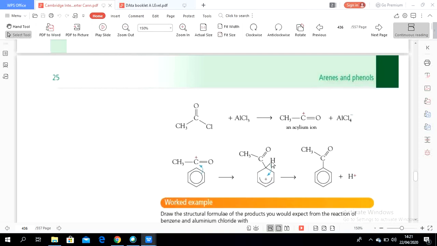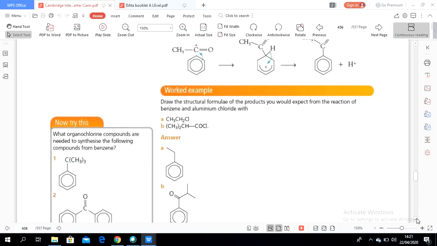Just like in the reactions of bromination, chlorination and nitration, the hydrogen will come out of the benzene, displaced by the presence of the acylium ion.